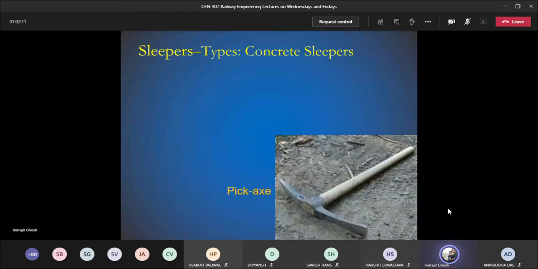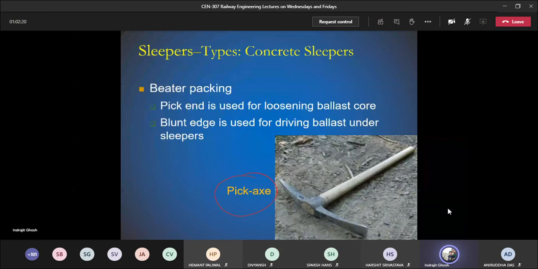So this is beater packing. It is basically done with the help of this kind of axe, which is known as a pickaxe. In manual packing we use this pickaxe, but if the people working at the site are not very careful because of the sharp edge and the blunt edge, they can hit the sleeper and that can be detrimental to the health of the concrete sleeper.